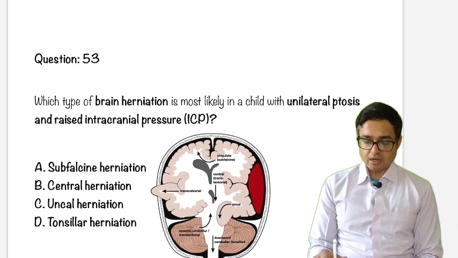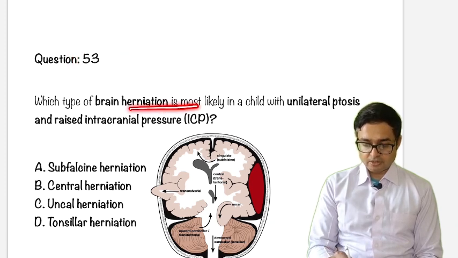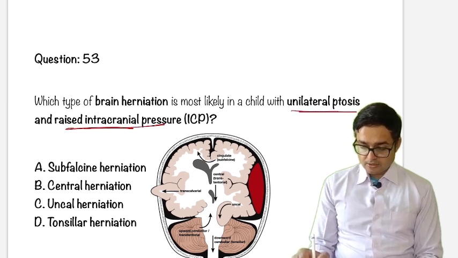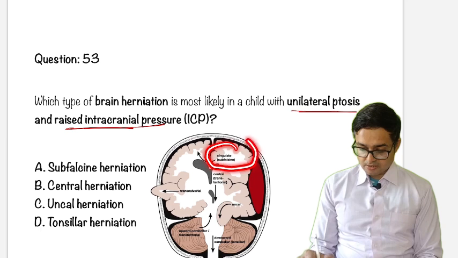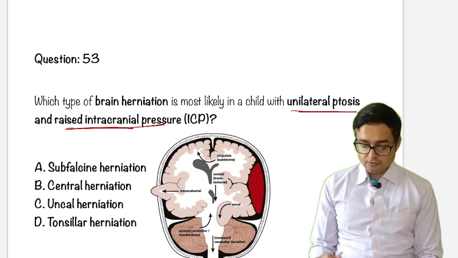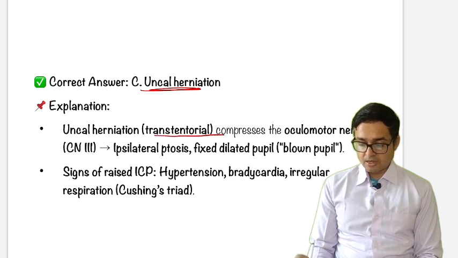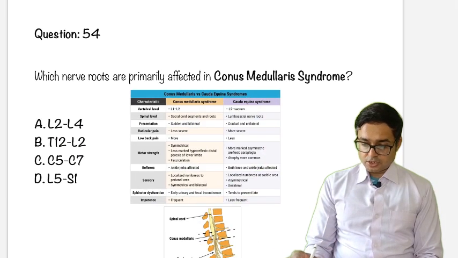Which type of brain herniation is most likely in a child with unilateral ptosis and raised intracranial pressure? Just go through this image. This is cingulate herniation, this is transcalvarial, this is downward, this is uncal. As of now, our answer to this question is uncal herniation, because uncal herniation is transtentorial, compresses the oculomotor nerve, causing ipsilateral ptosis and a fixed dilated pupil. Okay, next question. Question number 54.